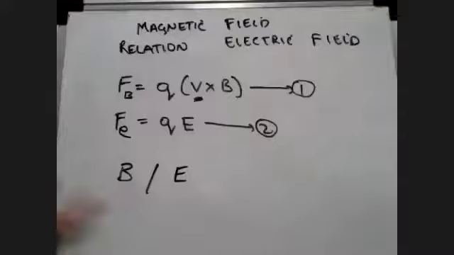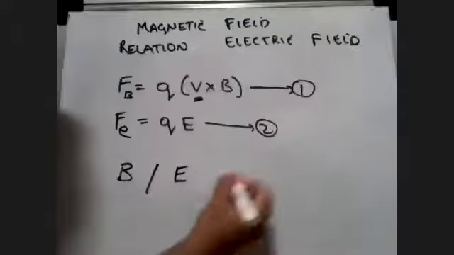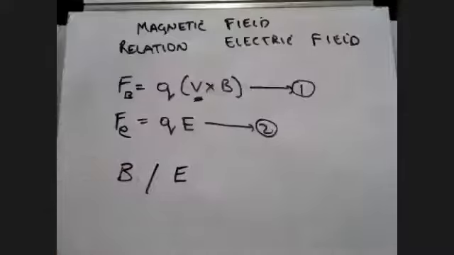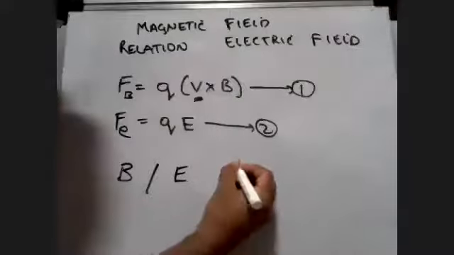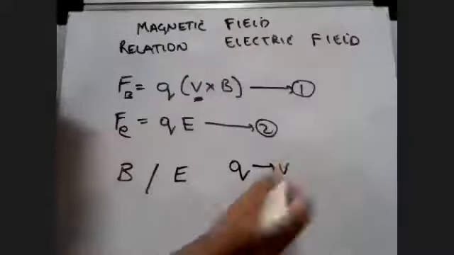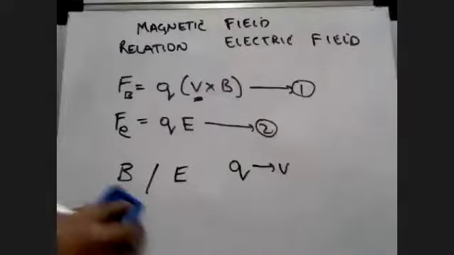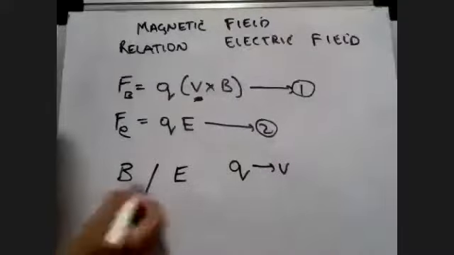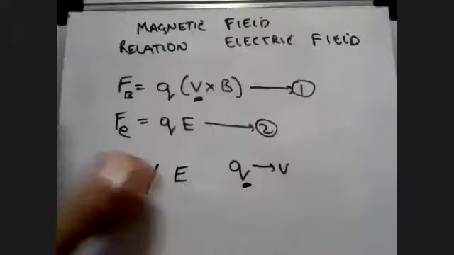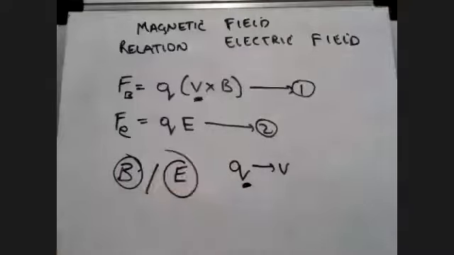Imagine there is a charge which I have flicked in the region with the velocity V. In that case, the force on this charge due to the magnetic field and due to the electric field will add up.